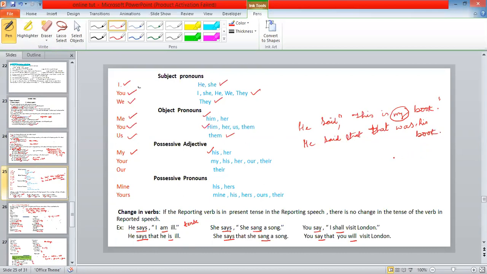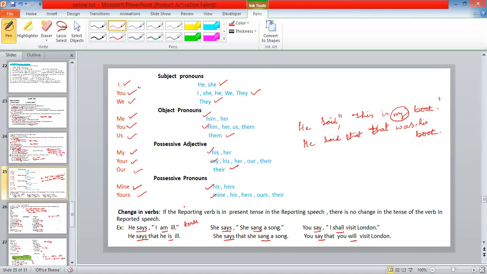Right? Clear? So in that way, possessive adjective my changes to his, your changes to my, his, her, our, their, our changes to their. In the same way, possessive pronouns, mine changes to his, yours changes to mine, his, hers, ours, their. He said, this book is mine. So in the same way, mine changes to his or hers. Is it clear?